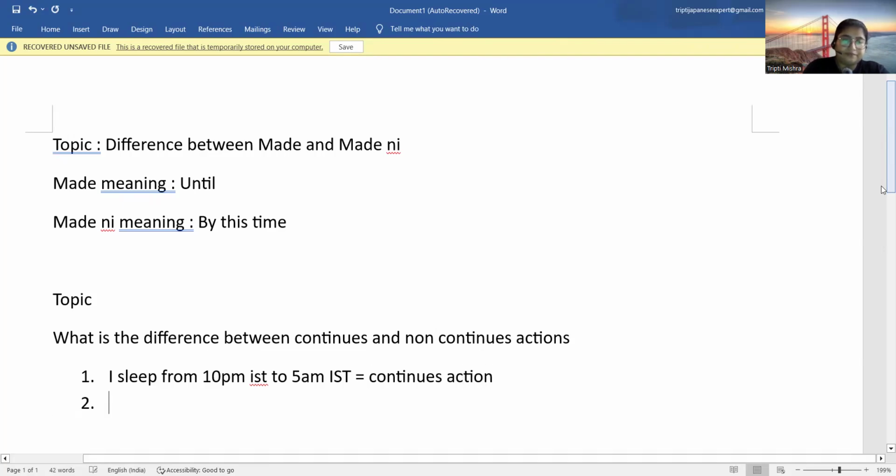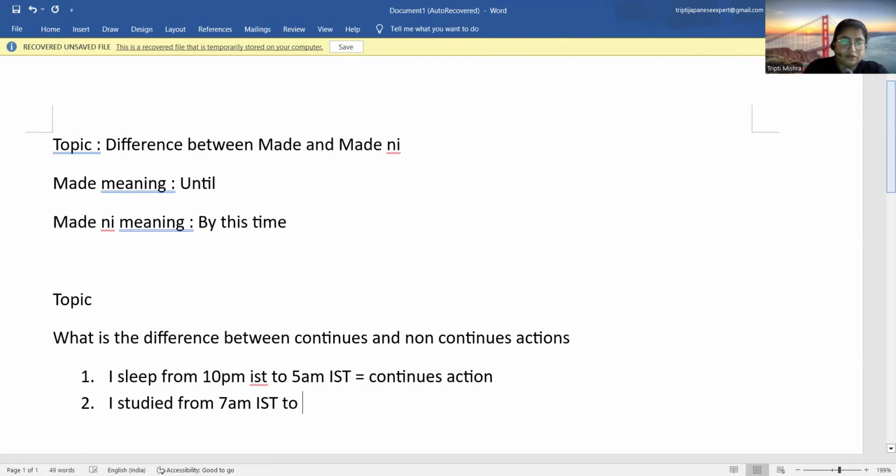If I say I studied from 7 a.m. IST to 10 a.m. IST, is it a continuous action? Yes, this is a continuous action. Why? This is a continuous action because you started study from 7 and then you ended up at 10 a.m. So between 7 to 10, it was your continuous action.